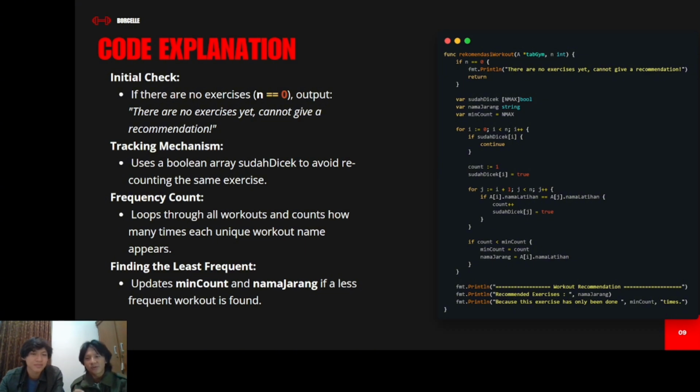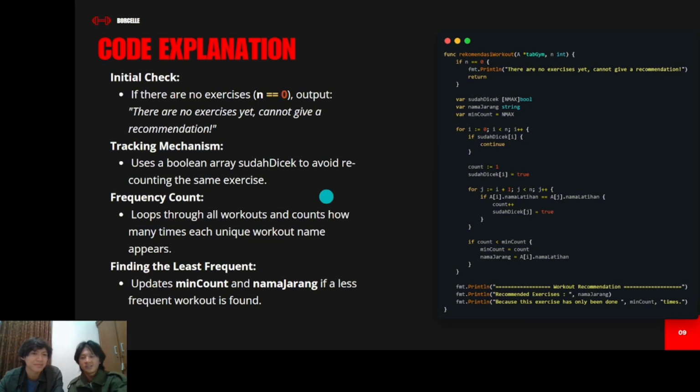If the system spots that there is only one running in a week, but there are 3 chest days or 5 back days, the system will recommend to run again, because the run was only done once.